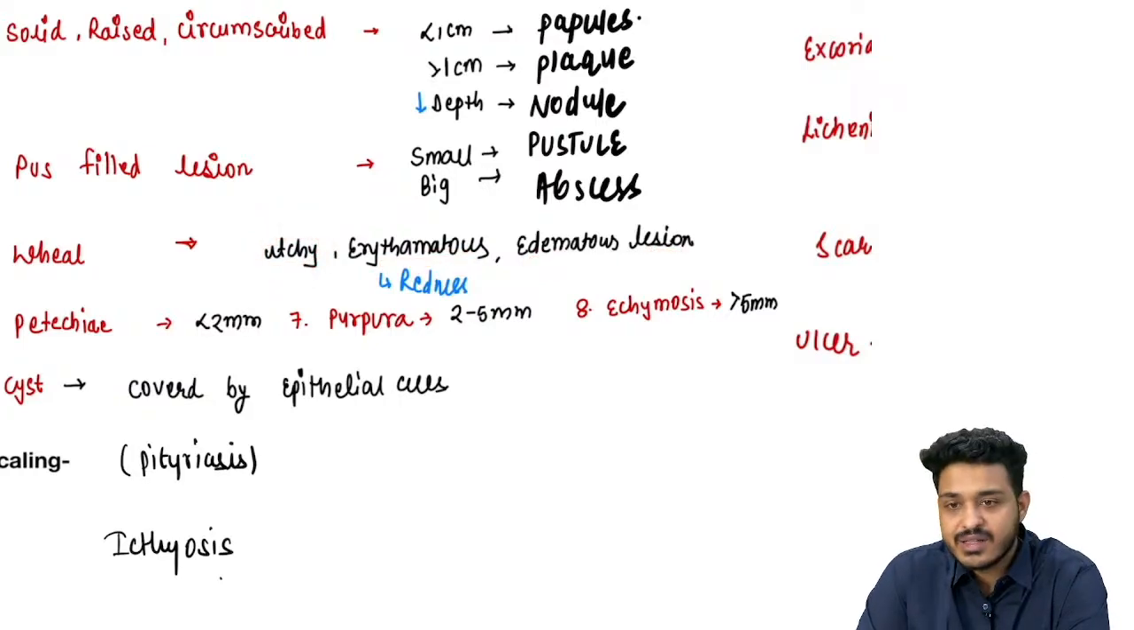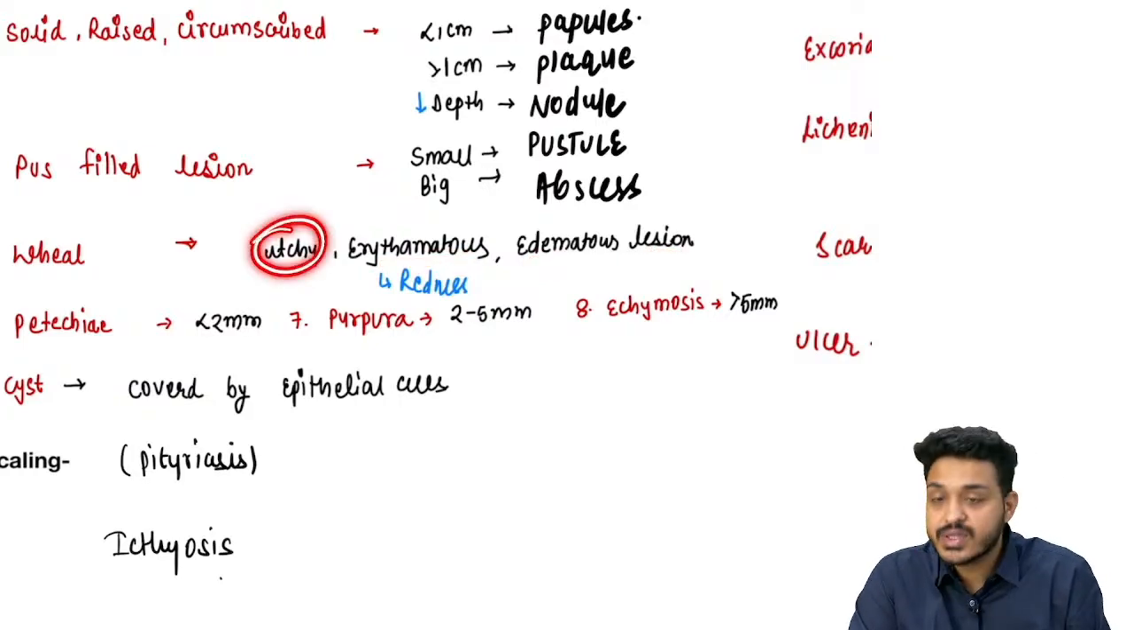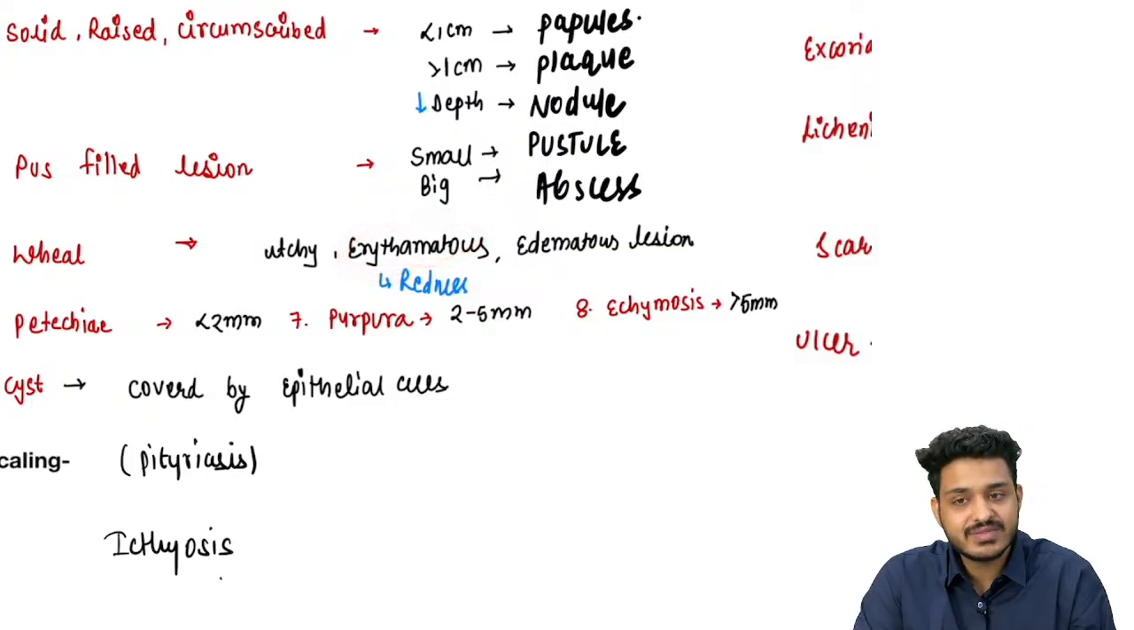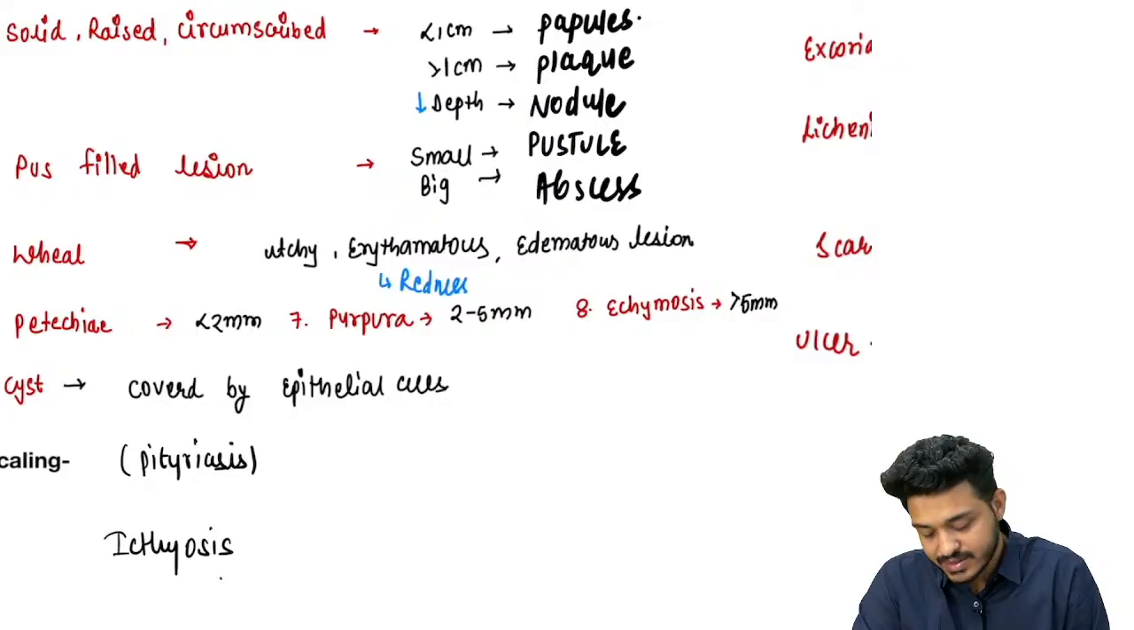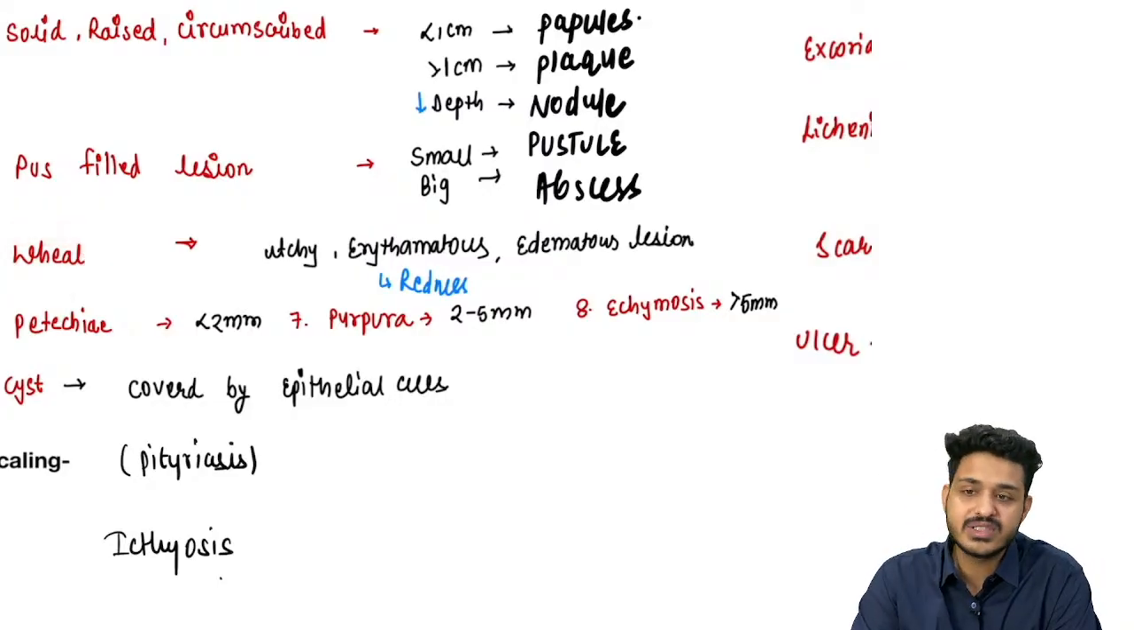Itchy, erythematous, edematous lesion. Itchiness will be there, erythema, redness will be there, right, and an edematous lesion is going to be there, that means edema is going to be there, this is going to become a wheal. This becomes a wheal.